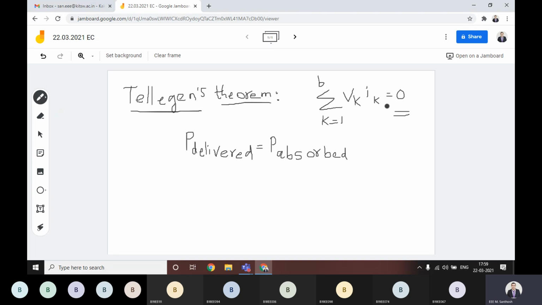Whenever you are talking about current direction, suppose there is an element, then for this element there is a positive side we are assuming and a negative side.